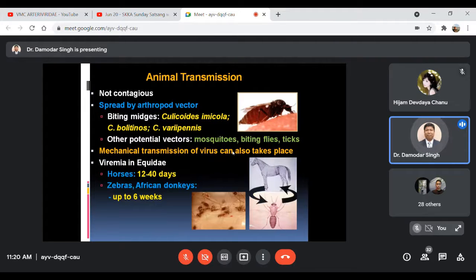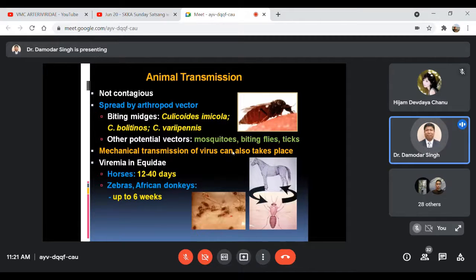Then coming to transmission, animal transmission of this disease. It is not a contagious disease, okay? And the disease used to be spread by the bites of arthropod vectors like biting midges of the genus Culicoides. Then other potential vectors are mosquitoes, biting flies, and even ticks. Okay, but sometimes some mechanical transmission of the virus can also take place.